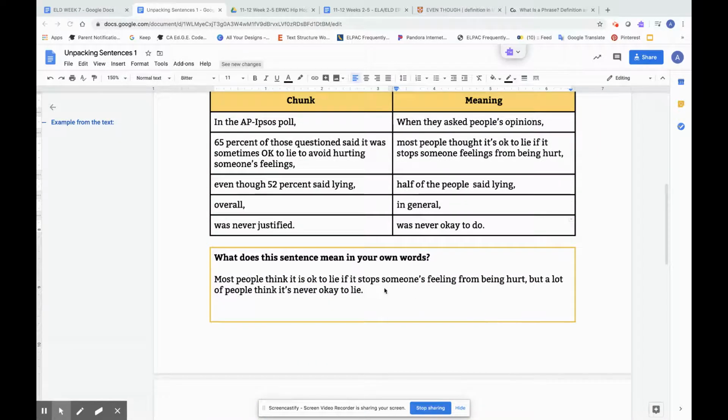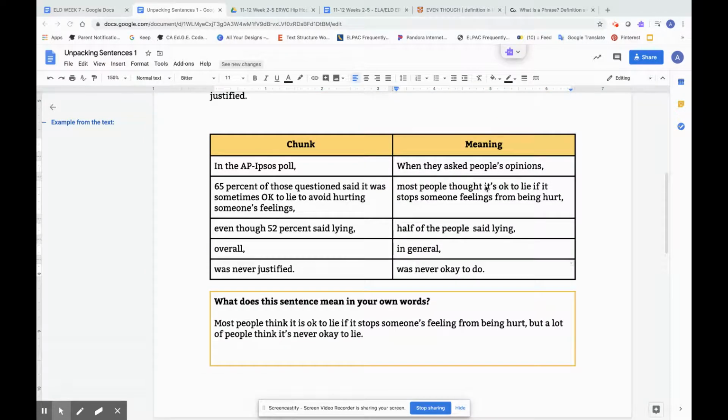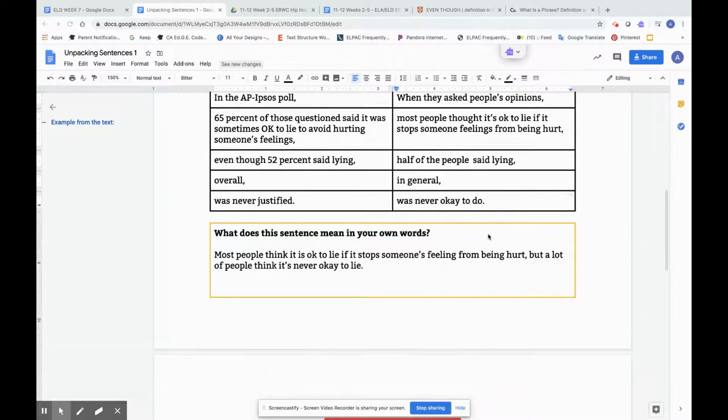Finally, what we are going to do is write the sentence in your own words, using the meanings that we determined for each of these chunks. In this case, the sentence might now sound like, in my own words, most people think it's okay to lie if it stops someone's feelings from being hurt, but a lot of people think it's never okay to lie.